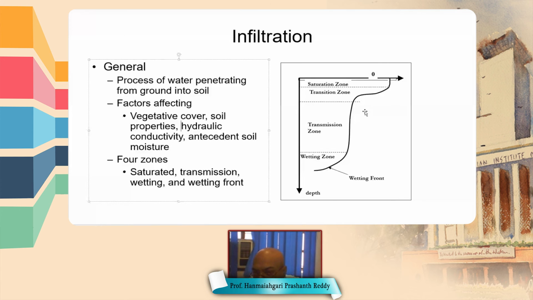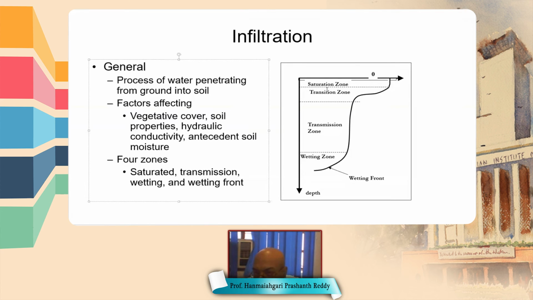This is how the soil moisture changes with respect to depth, divided into four parts. The top part is called the saturation zone. In the saturation zone, all the voids are filled with water. That means it is completely saturated. You know the porosity: porosity is the volume of voids in a representative soil volume divided by the total volume.